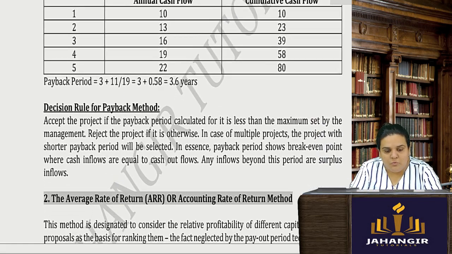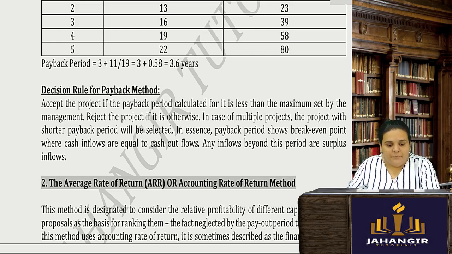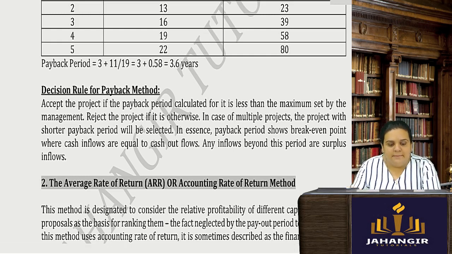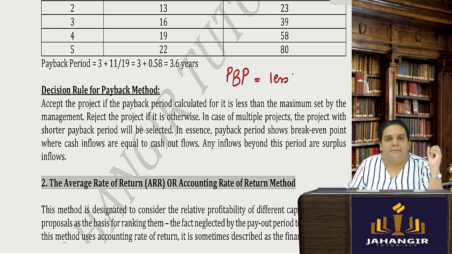So the decision rule of the payback period is very, very important. So when will I accept my project? I will accept my project if the payback period is equal to or at least less than what was decided by the management.